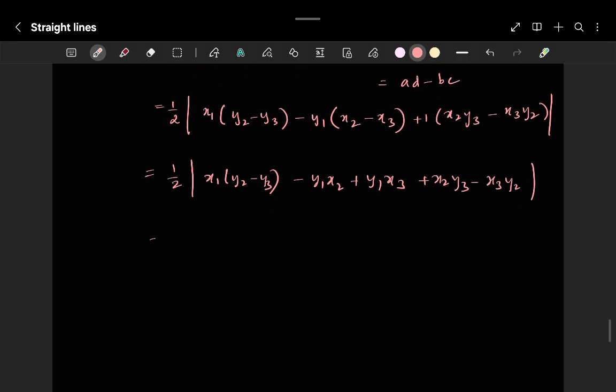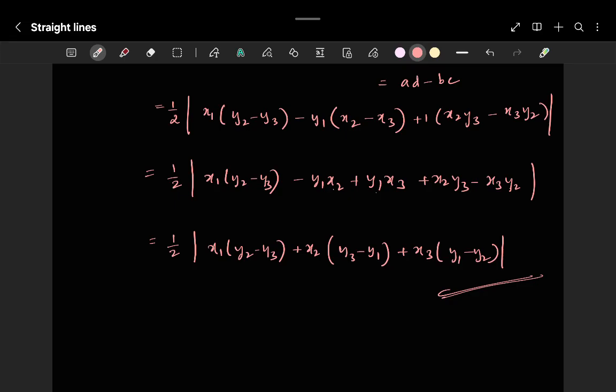Now half into x1 into y2 minus y3, take x2 common, plus x2 into y3 minus y1 plus x3 into y1 minus y2 is the same proof.